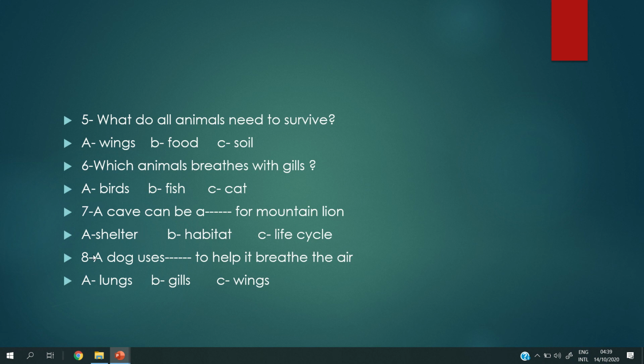Okay, number 8, a dog. A dog uses what to help it breathe the air? By the lungs, or by the gills, or by the wings? Of course, not wings. The wings are used for flying, and birds use wings for flying.